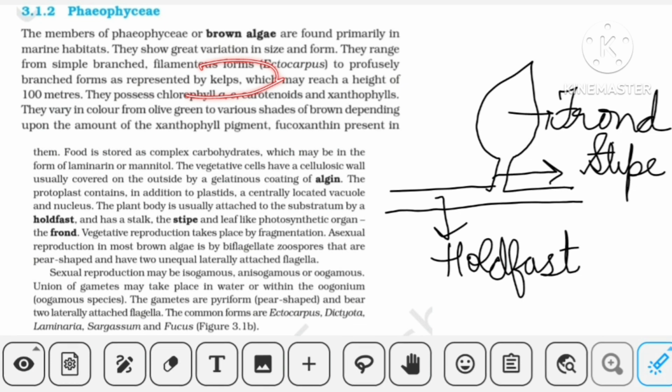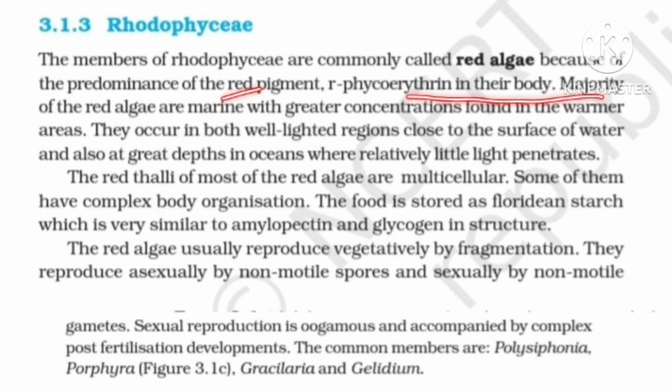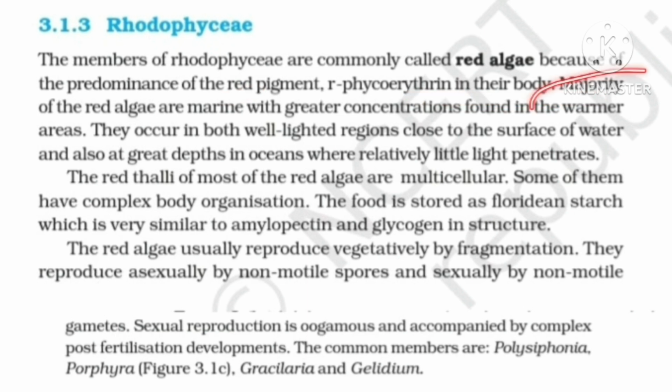Now let's do red algae. Moving forward, we are doing Rhodophyceae, which is the term given to red algae basically because of the predominance of the red pigment phycoerythrin in their body. Again, they are marine, and here the greater concentrations are seen in warmer areas.